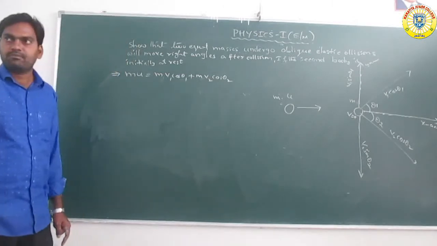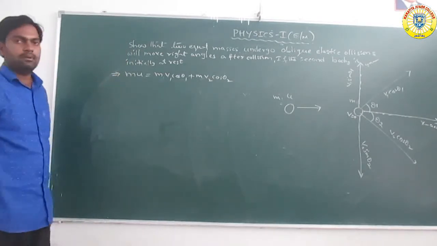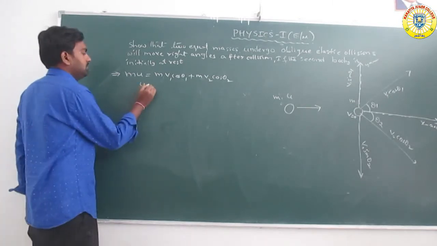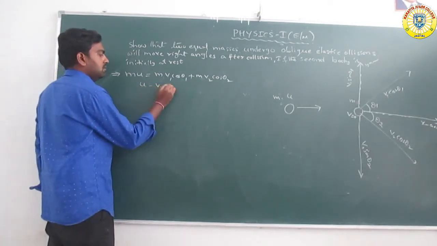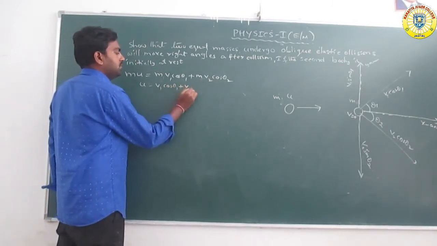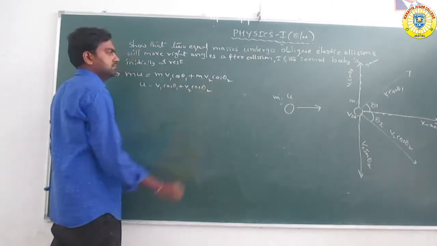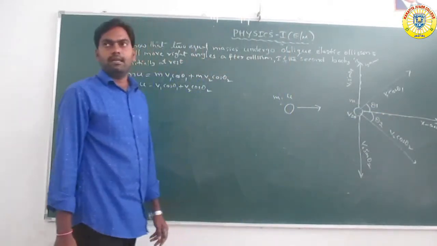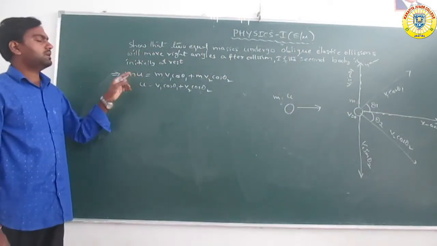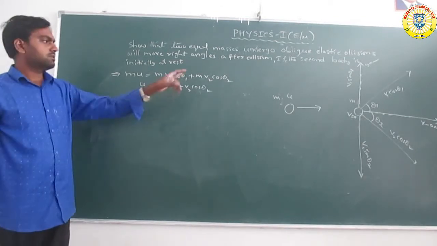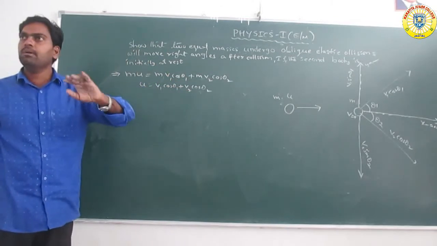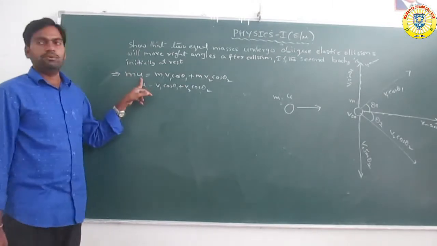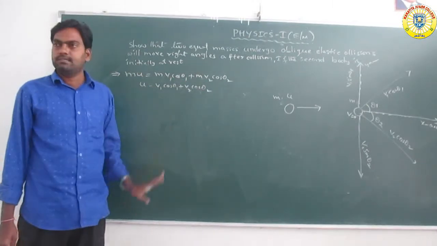Since m is the same, m is common and cancels on both sides, so we get the equation u is equal to v1 cos theta 1 plus v2 cos theta 2. Along the x axis, the momentum is mass into velocity, so the initial momentum equals the final momentum, before collision equals after collision.